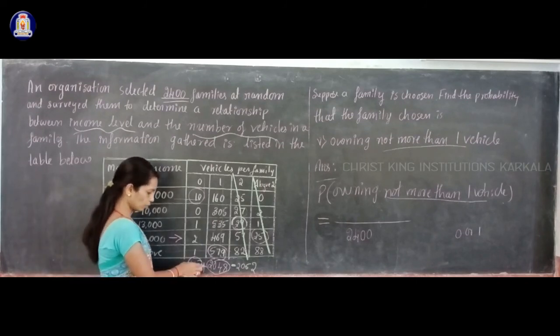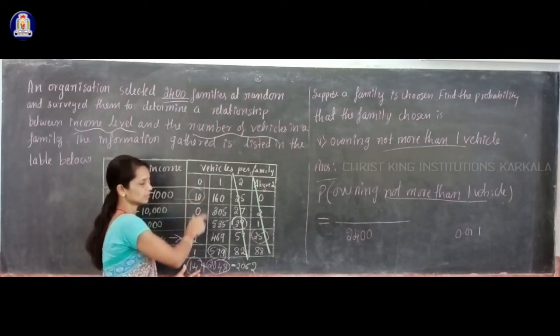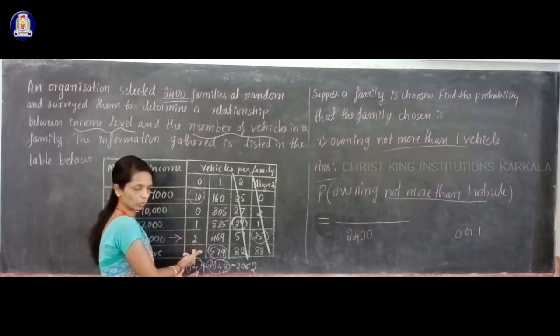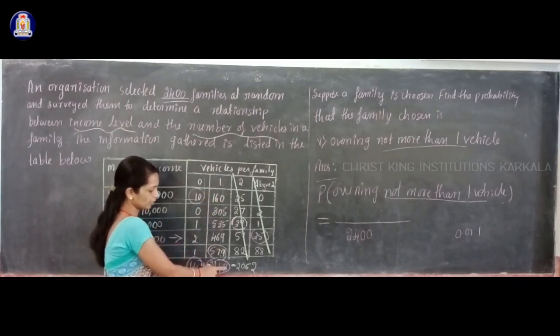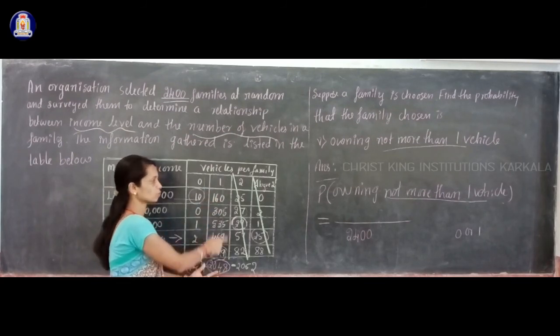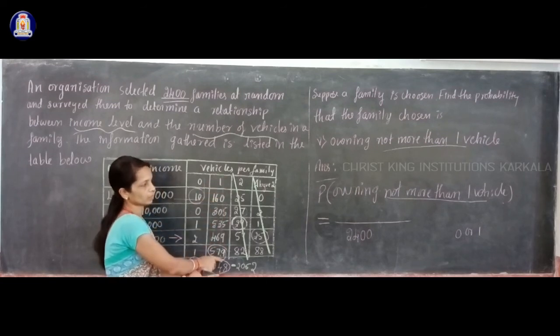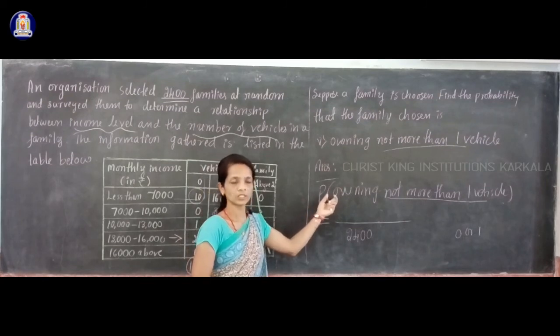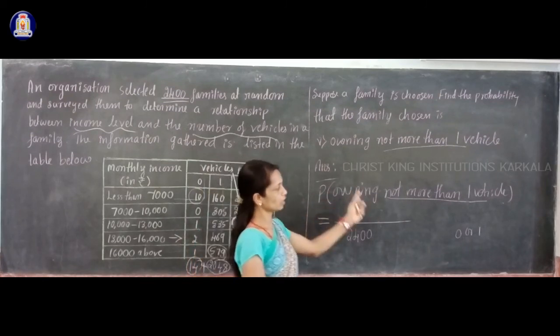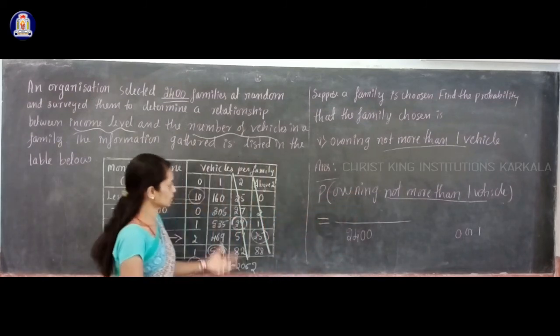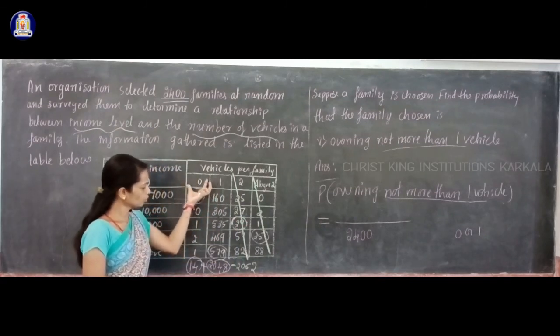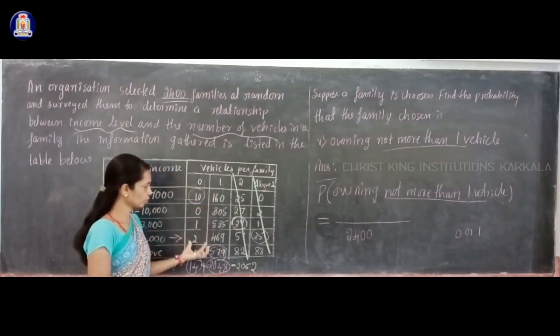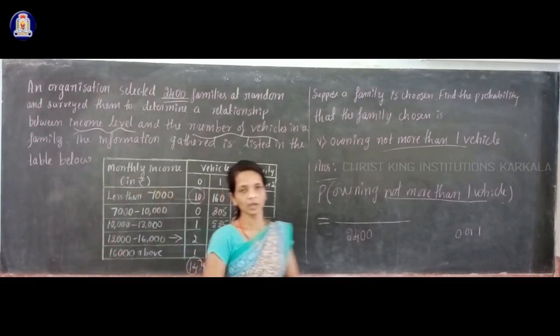What is 14? 14 families are with zero vehicles, meaning no vehicle, and there are 2048 families with one vehicle. They did not mention the income level, they just asked what is the probability of a family owning not more than one vehicle. Means you have to take the total number of families in the zero column and one column. That gives you 2062.